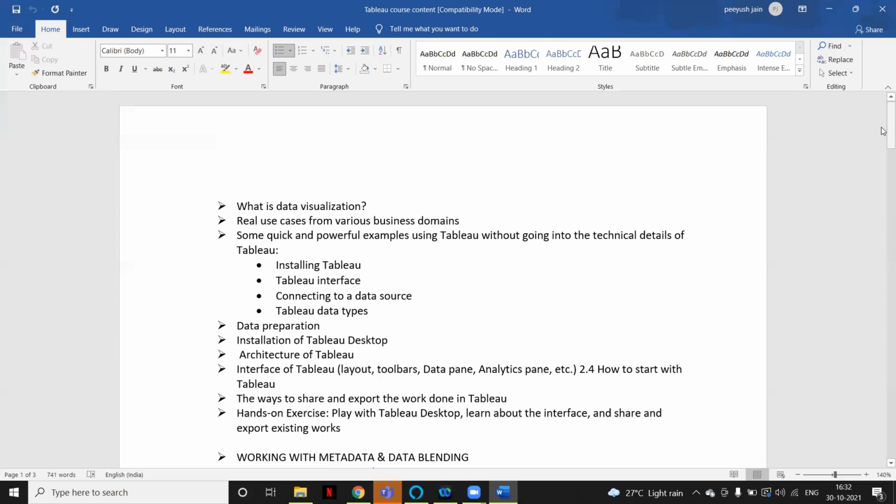In the interview batch, I will also set up some mock interviews so that you are aware of what kind of questions they ask. Someone from my team will take a one-to-one interview with you. Here we mostly focus on the questions and the topics. I will first explain, then share what kind of questions they can ask on each topic. Apart from the technical ones, there are functional questions like what is your role and responsibility and how you manage your work. Those kinds of questions we also cover in the interview.